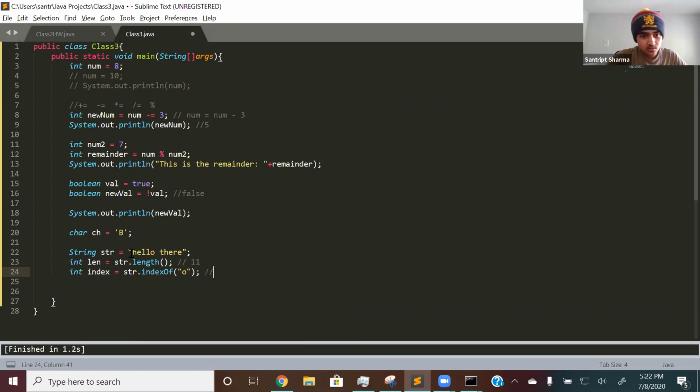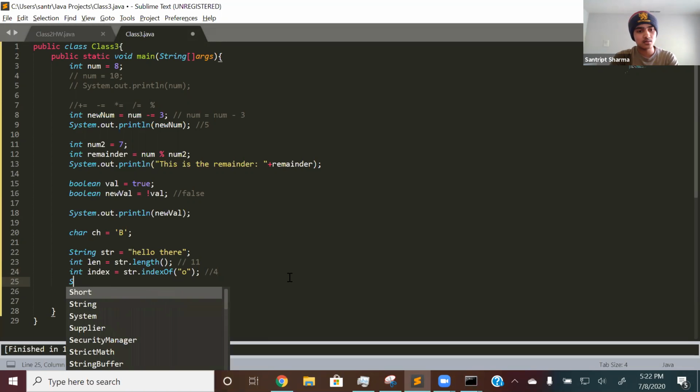Then that should be equal to 4, because it's 0, 1, 2, 3, 4. Remember, for indexes, I already mentioned this today, it always starts off with index 0 instead of 1. So it's 0, 1, 2, 3, 4. Not 5, but 4.